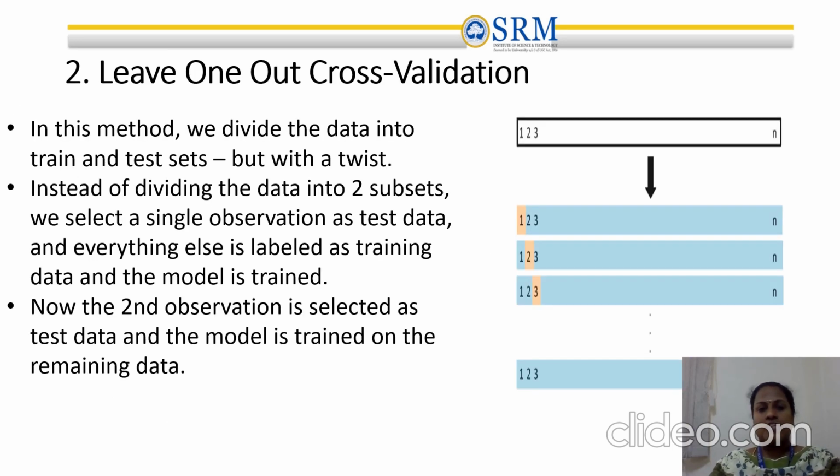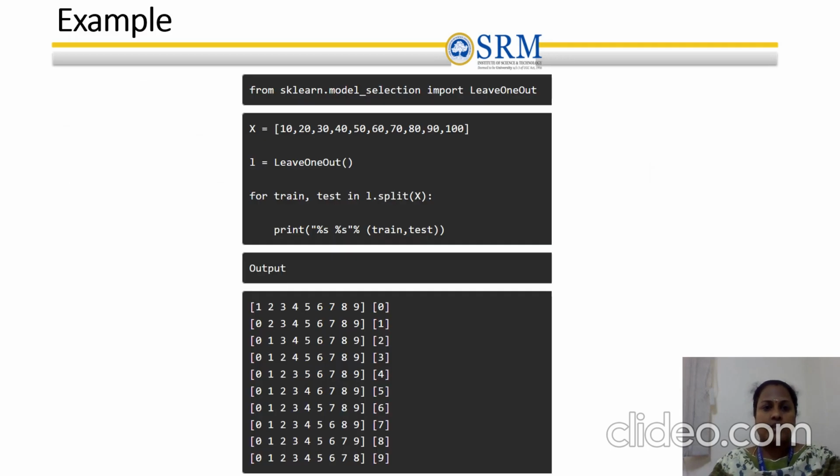The second method for cross validation is the leave one out cross validation method. Here we divide the data into train and test, but with a twist. Instead of dividing the whole data into two subsets, we select a single observation as test data, and everything else is labeled as training data. The model is trained using the remaining data. Now, in the second iteration, the second observation value is selected as test data, and the model is trained again based on the remaining data.